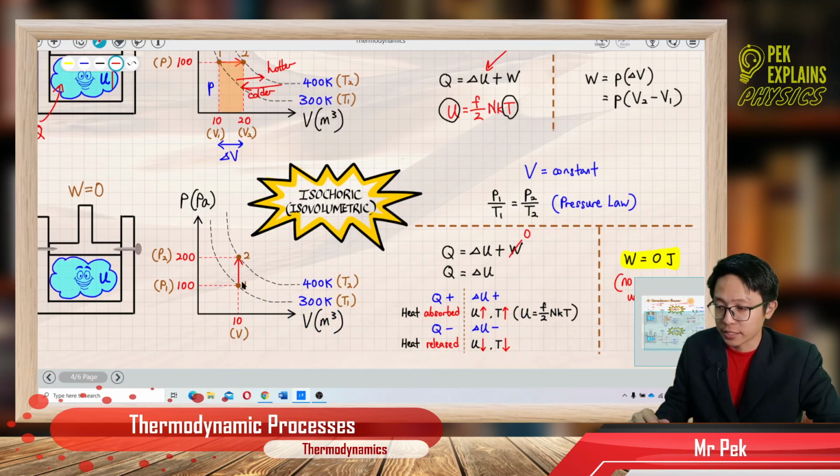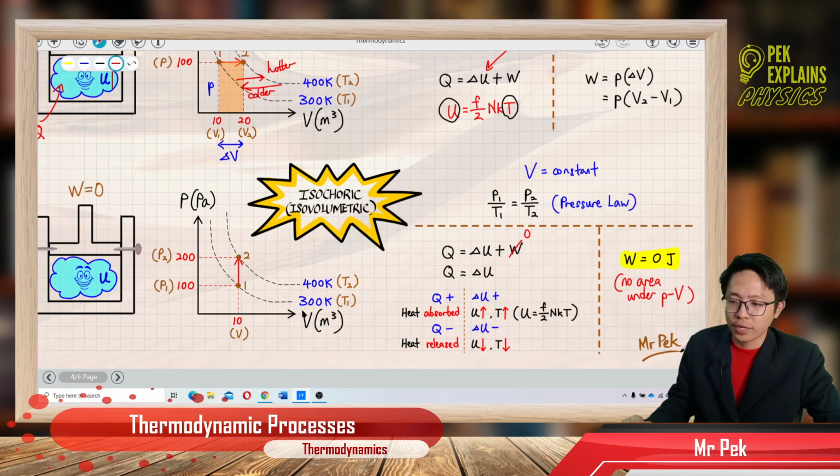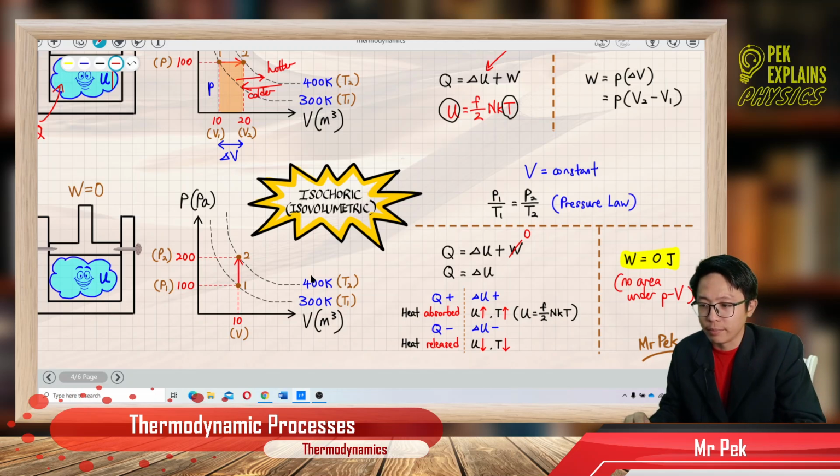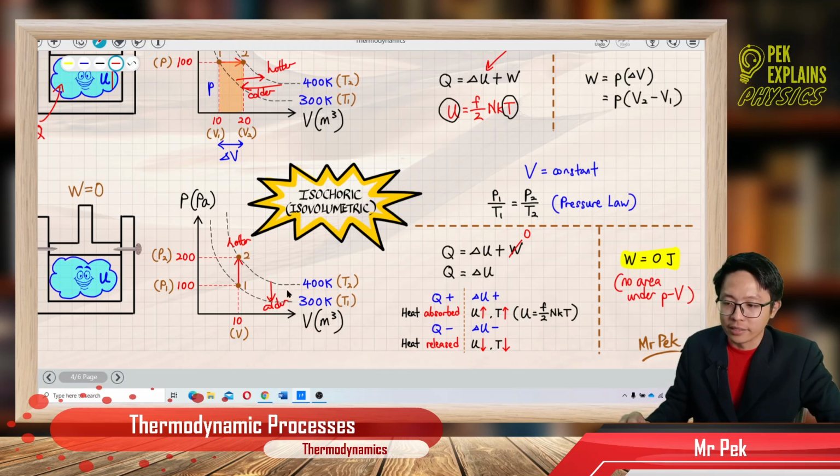For the isocoric process, going up is becoming hotter, from 300 Kelvin to 400 Kelvin. But if the graph goes down, it actually becomes colder. The temperature decreases from 400 Kelvin to 300 Kelvin. Okay, so you see that.